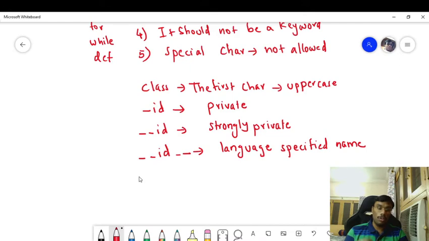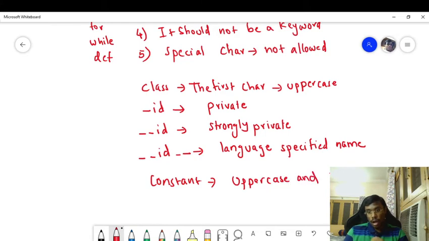In the same way, if you want to give a name to any other constant, then it should be in uppercase and followed by underscore.